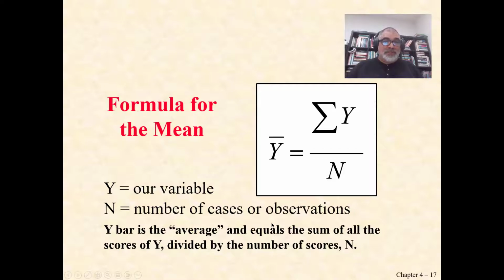For example, let's say you had 5 tests. So you're going to have 5 y's. You have a variable score on each test, and the number of tests, n, is 5. So you add up all your scores and divide by 5, and that's your average test score.